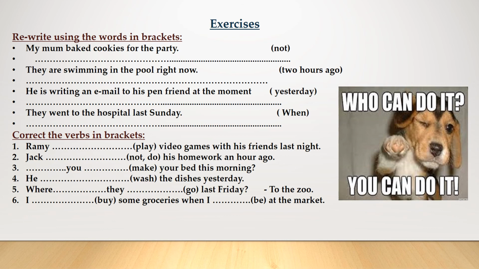In a WH question, the word order is as follows. The question word plus did or didn't plus subject plus place plus base form. So the answer is, where did you go last Friday? Okay, 6. I buy some groceries when I be at the market. I bought. Buy is an irregular verb and the past of buy is bought. I bought some groceries when I was at the market.